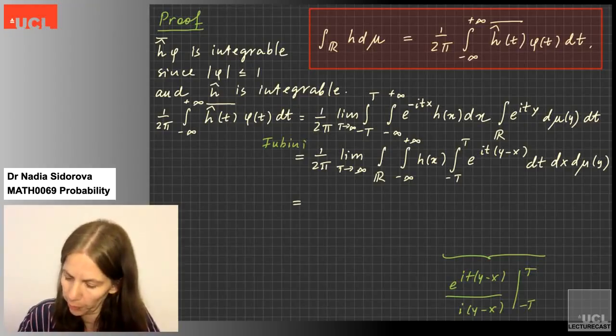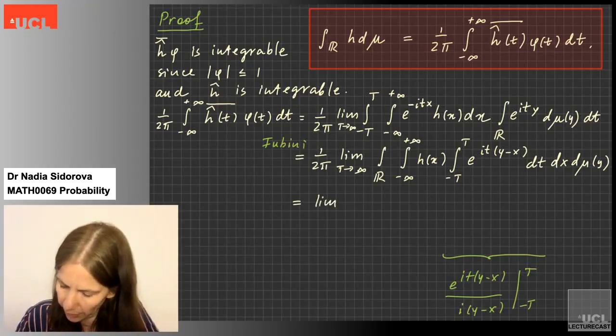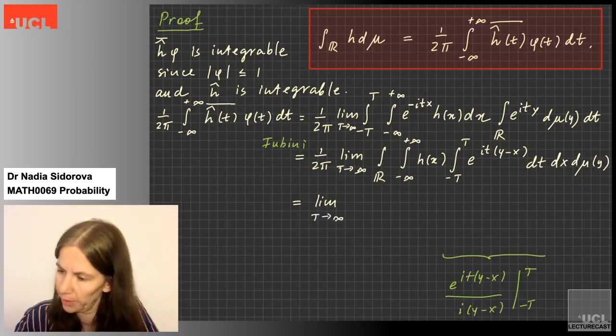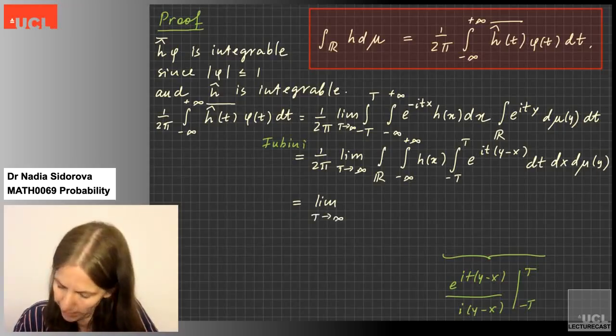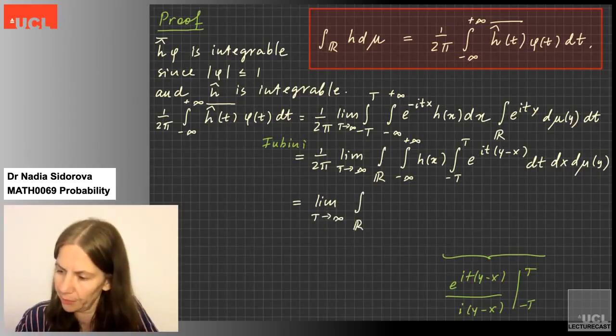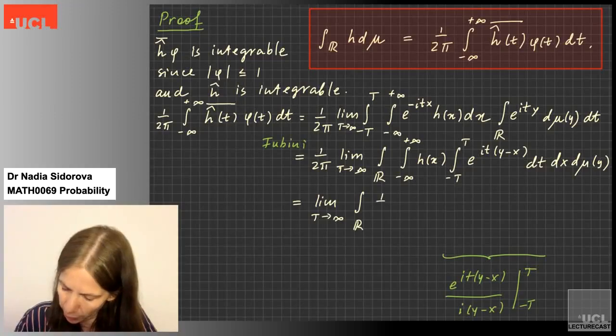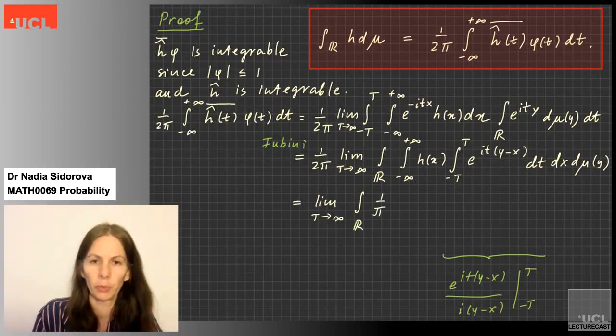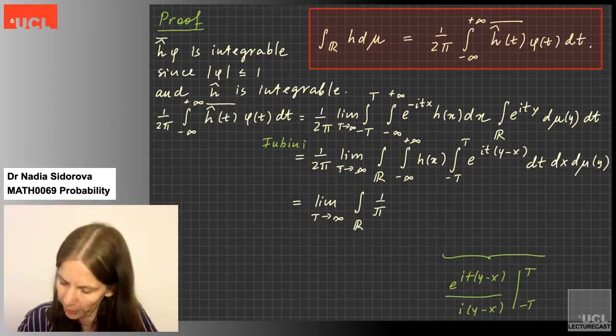So first of all, I will put the factor 1 over 2 pi inside, so inside the first integral. Since I'm borrowing 2, I will only write 1 over pi.